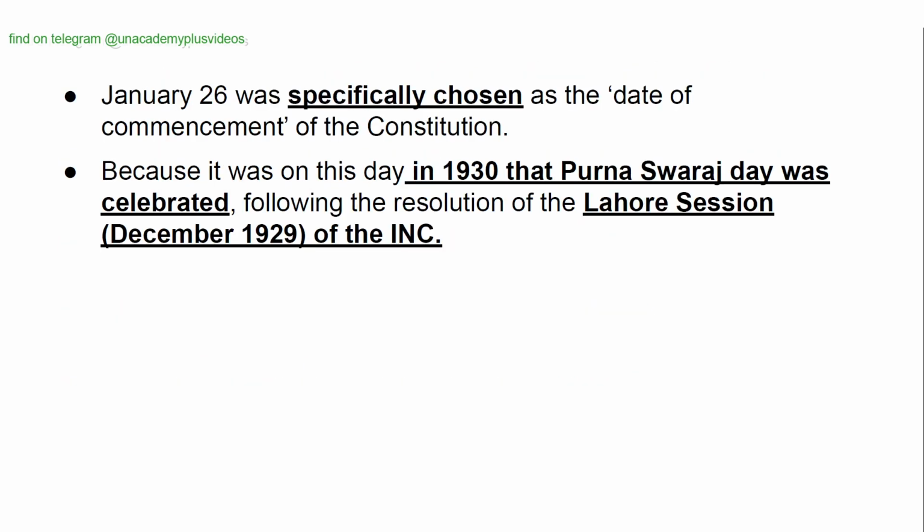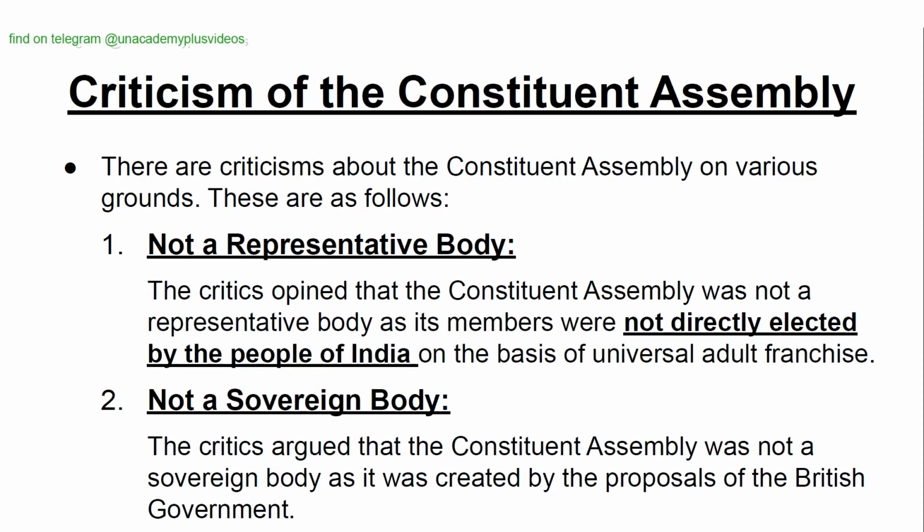January 26 was specifically chosen as the date of commencement of the Constitution because it was on this day in 1930 that Purna Swaraj Day was celebrated, following the resolution of the Lahore session of December 1929 of the INC. Criticism of the Constituent Assembly. There are criticisms about the Constituent Assembly on various grounds. These are as follows. Not a representative body.